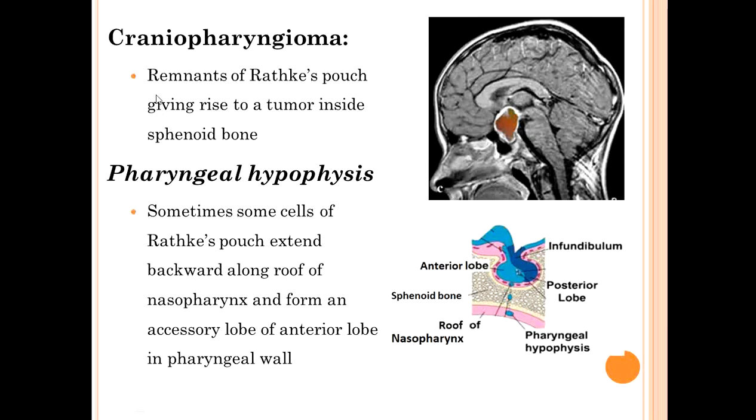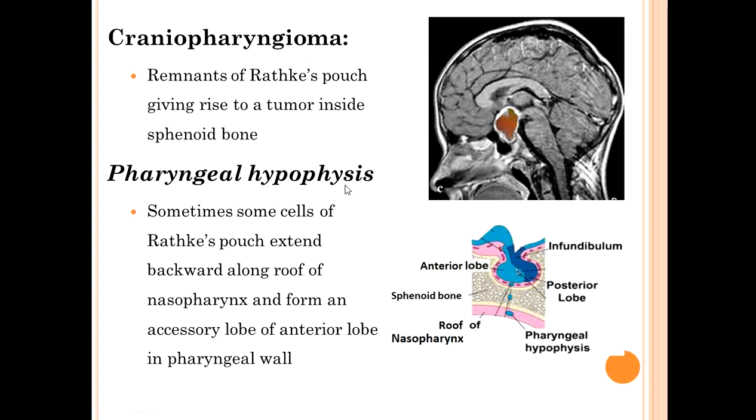So you can see the first thing is craniopharyngioma. Craniopharyngioma means the remnants of Rathke's pouch giving rise to a tumor inside the sphenoid bone. Here you can see the tumor is within the sphenoid bone, that is known as craniopharyngioma.